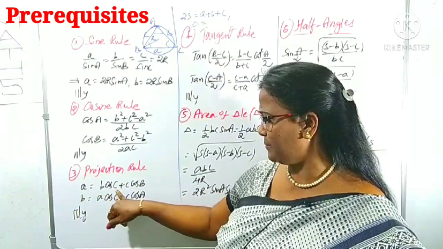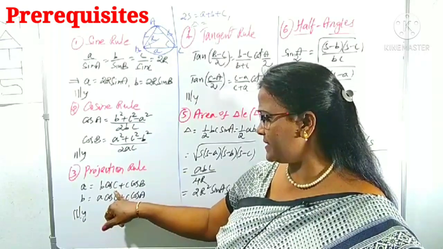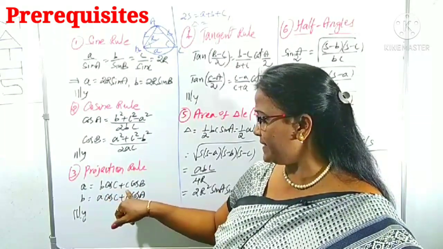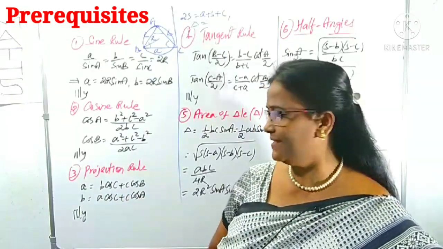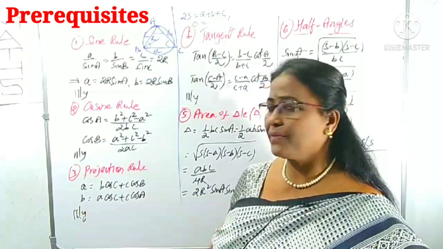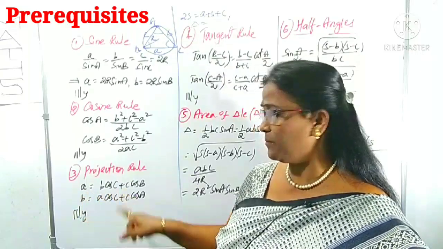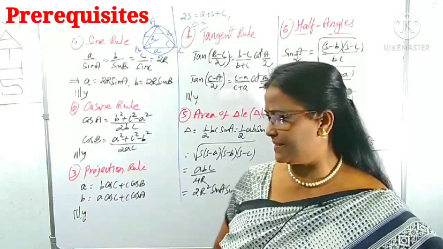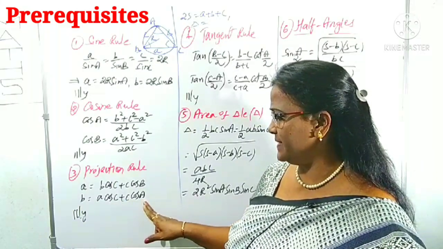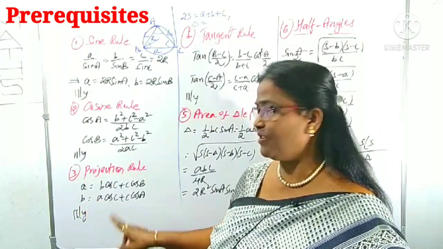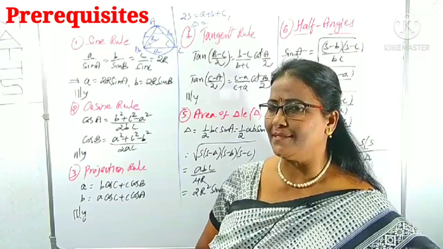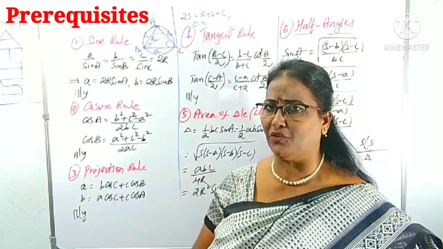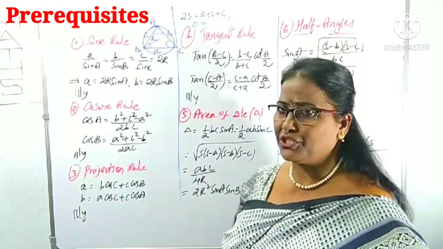That is a equals b cos C plus c cos B. Here A, B are capital letters because of angles, and here b, c are small letters because of sides. In case of b, what do you have to use? Yes, b is a cos C plus c cos A, means for b, a and c will come. For c, a and b will come. Similarly, we can recollect the third one. This is about the projection rule.